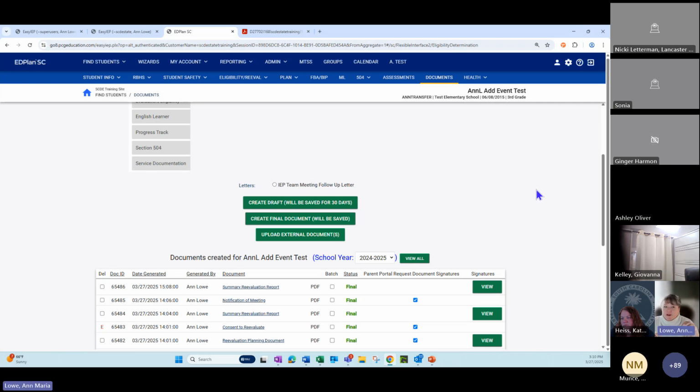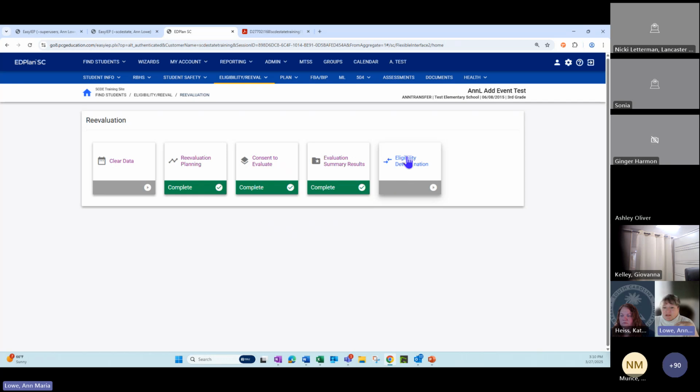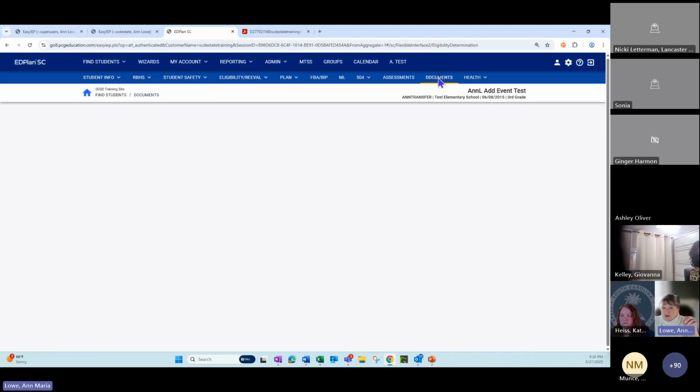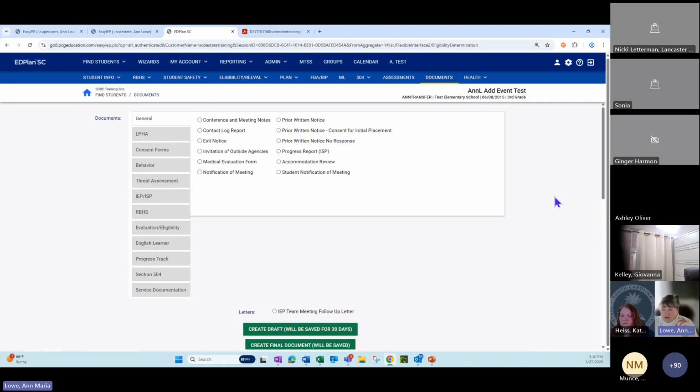And we're working on making it very clear. I think in one of the updates to have that document pop up. So you see that, yes, the document was created and it doesn't make you think that you have to do it again. But long story short is, when you create this final eligibility determination, don't create a new one if you press final until you check your documents to see if a final eligibility determination was created. And if it was, you're finished, you're done. You completed everything. Does that make sense?